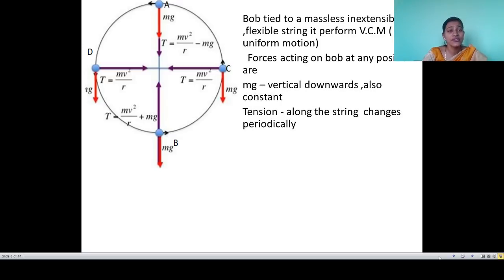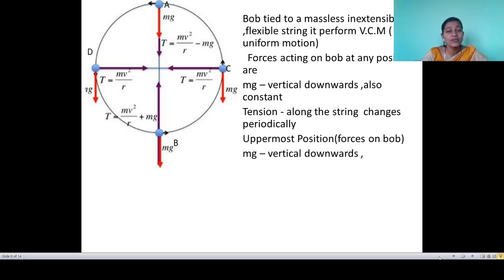Now we can see that when the bob is performing vertical circular motion, at every place two forces are present on the bob. First is the force due to its weight, mg. That force is vertically downward and it remains constant. But another force is due to the tension. Why? The bob is tied to the string, so the tension is along the string, and as that bob is revolving in a circular motion, its magnitude changes periodically. Okay, now let us see the next point.